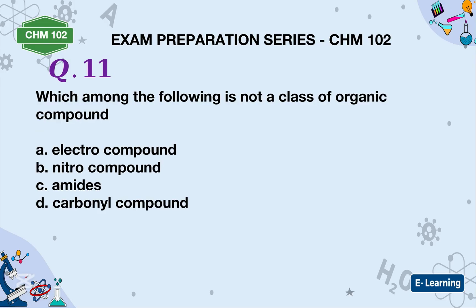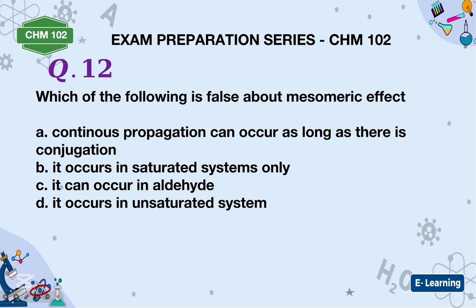Which among the following is not a class of organic compound? Electro compound, nitroamine, carbonyl compound. There's nothing like electro compound, so that is not among them. All right. The next one. Which of the following is false about the mesomeric effect? Continuous propagation can occur as long as there is conjugation. It occurs in saturated systems only. Mesomeric effect does not occur in saturated systems. It occurs in unsaturated systems.